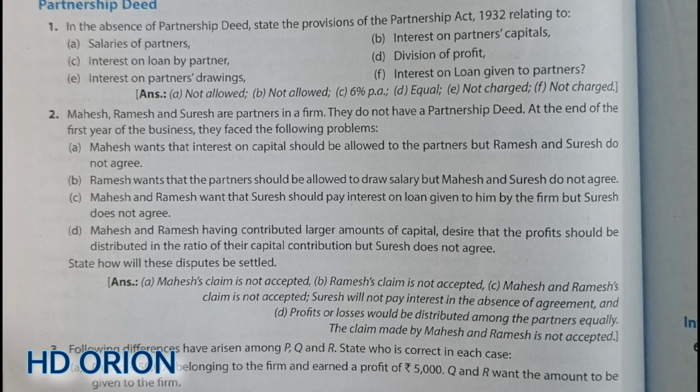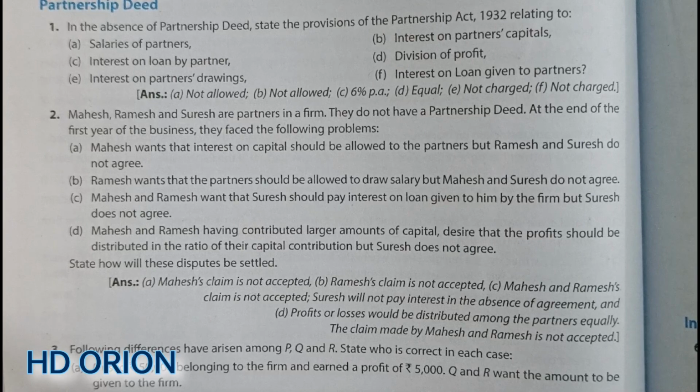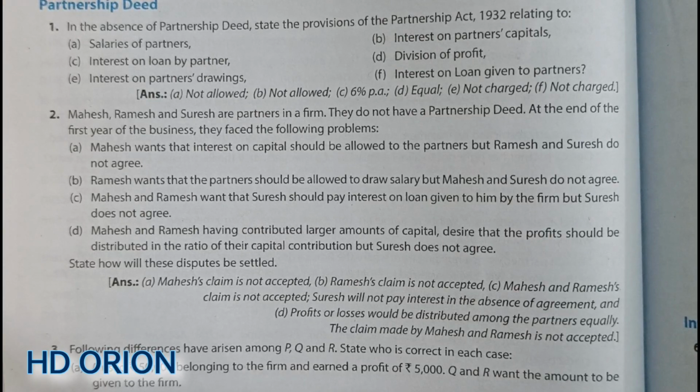But if the majority of people are against that point, then whatever is the opinion of the majority of partners, that will hold true. This is true for other decisions to be taken by the partners. But as far as distribution of profit is concerned, we have to stick to the provisions prescribed in the Partnership Act 1932, as we have discussed in question number 2.